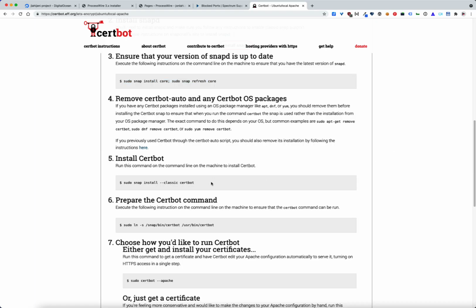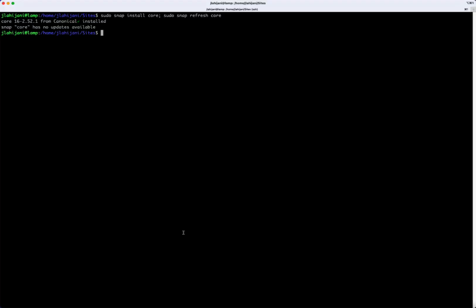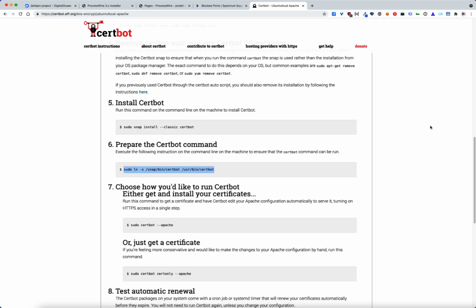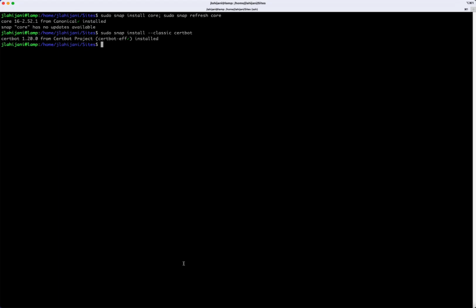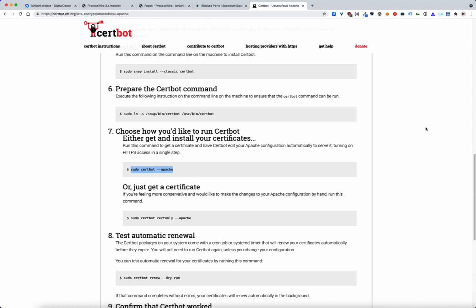Now let's install certbot. Now let's prepare the certbot command with this command here. And then let's run this command to get certbot on Apache.